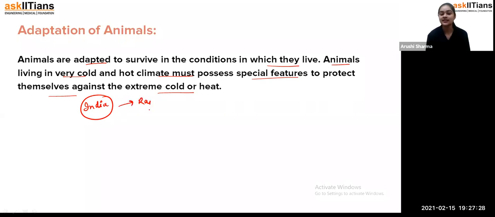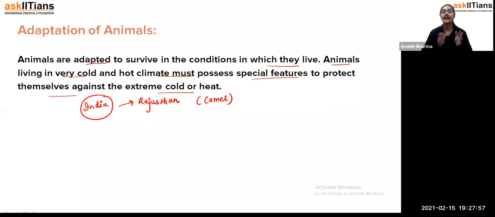if we talk about Rajasthan, students, Rajasthan is one of those places which has very high temperature in the summer season. So you can think, students, that the animal generally which we find here is the camel. Camels do not have thick fur over their body or any kind of fat layer over their body to protect themselves from the cold, because they are living in the hotter area, and that's why they are adapted to that survival. So that's how they are not getting any problem in that.